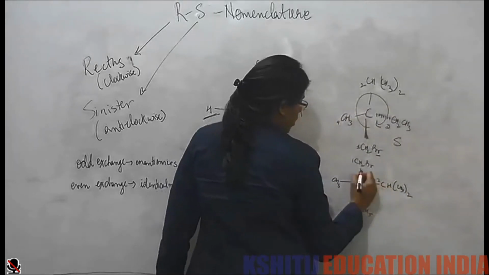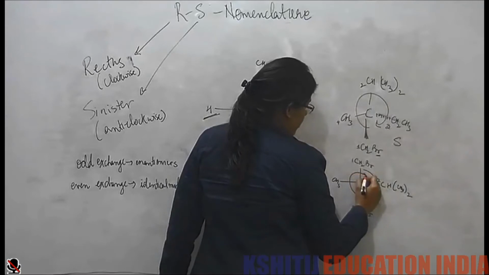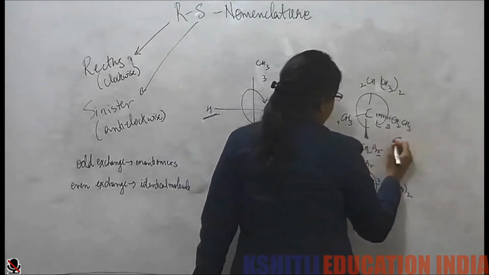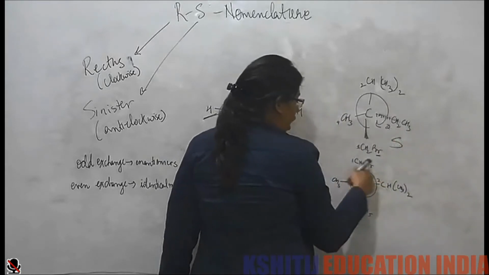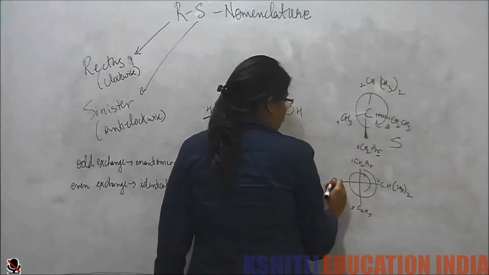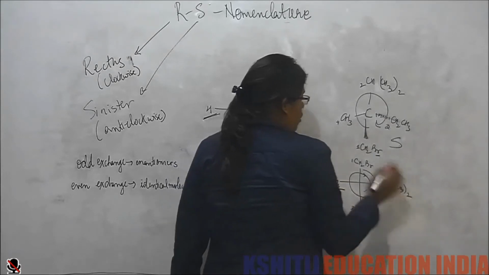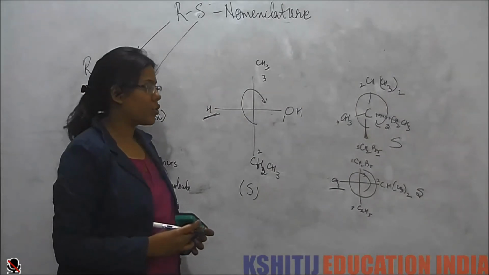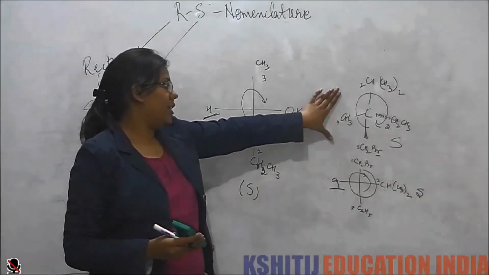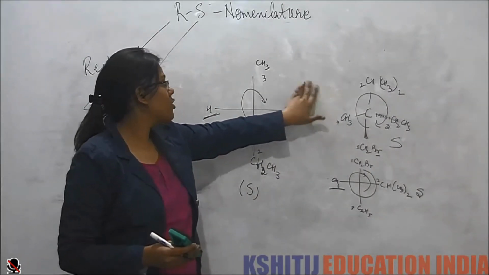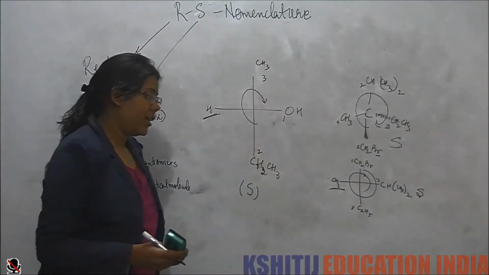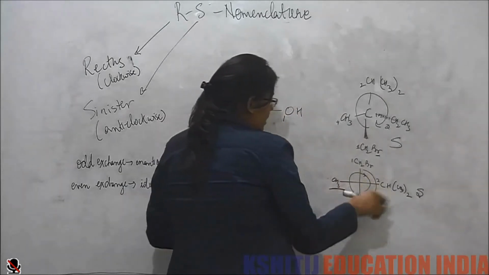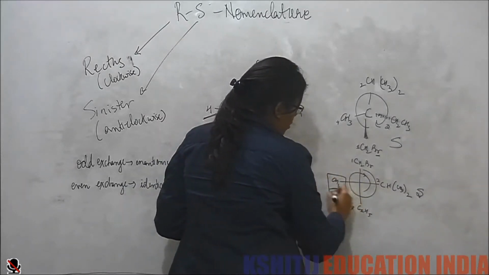Now I see this is 1, 2, 3, and this is in the R direction, but our fourth group is not in the downward position. So this is again S. So we can find the RS configuration either in the perspective projection or in the Fischer projection. In Fischer projection, it is much easier because we can simply see whether this is in the fourth position.